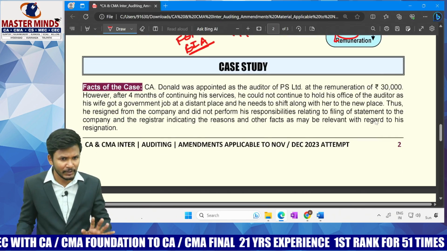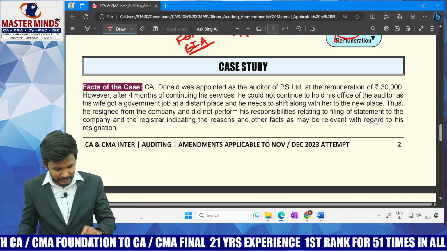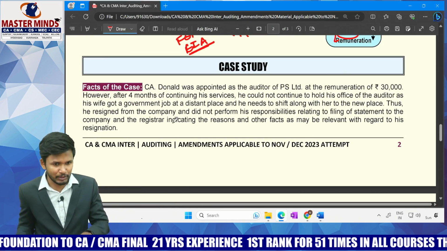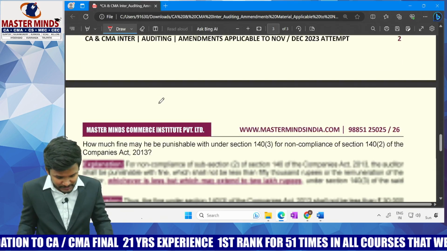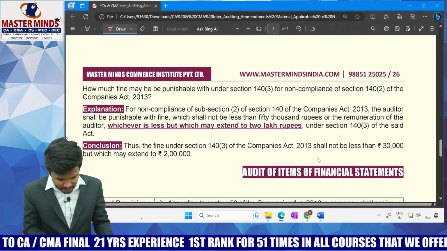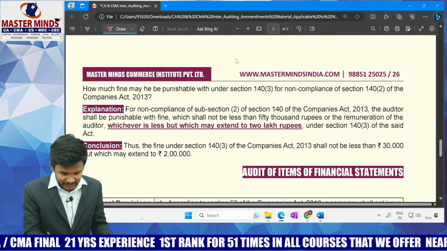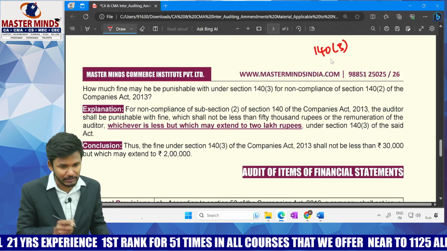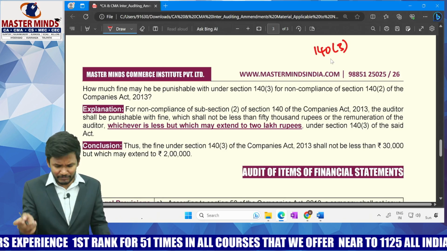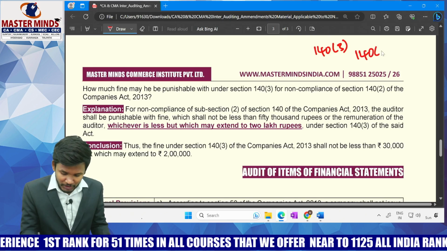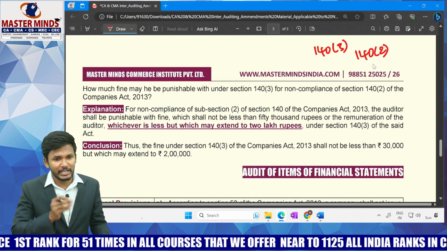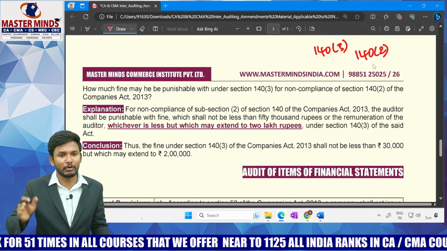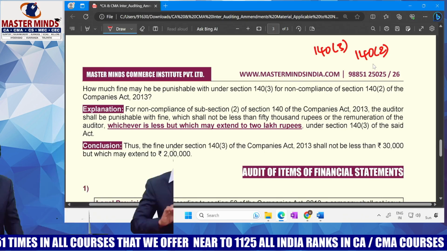Okay. And further, this was a question which was there in the ICAI material. Basically, this is not an amendment. This case study was there in your material. There, by mistake, instead of writing some amounts here... If you remember, we have section 140 subsection 2, which talks about an auditor resigning before the expiry of his term.